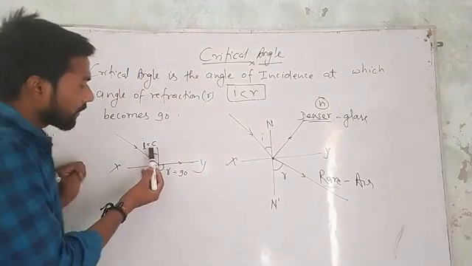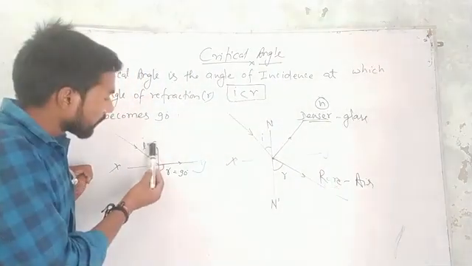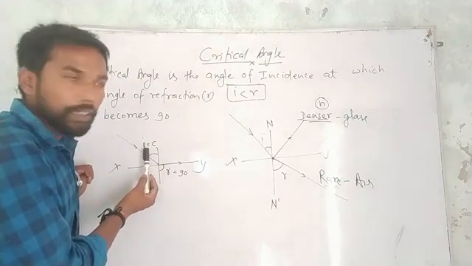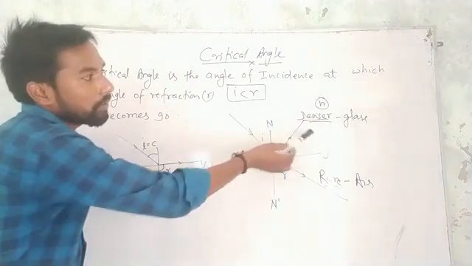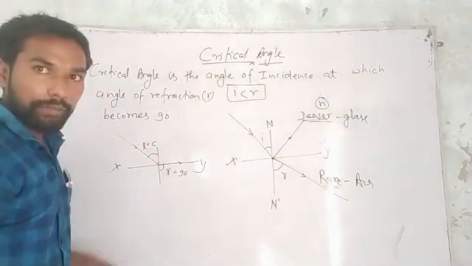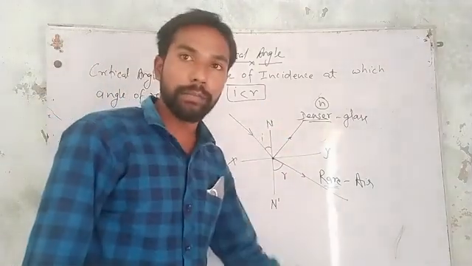Because critical angle is the angle of incidence, and this angle of incidence is always in the denser medium, not in the rare medium, because light is moving from denser to rare medium.